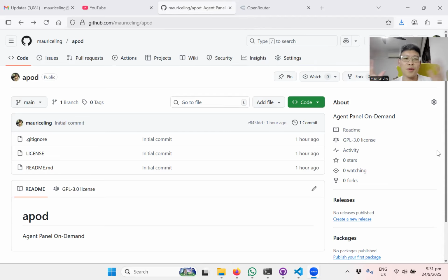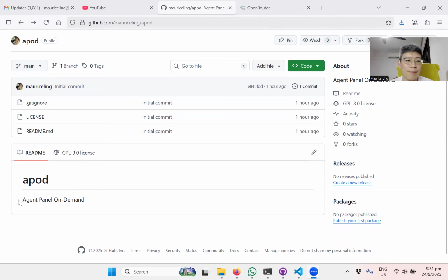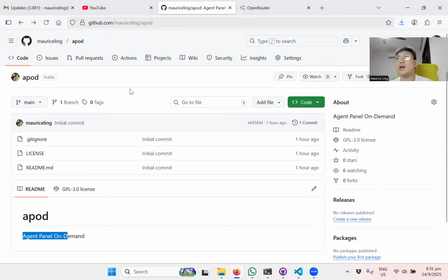I've come up with this crappy idea, or interesting idea, we call it. What I call APOD, which stands for Agent Panel on Demand. As you know, these days we are using a lot of generative AI: ChatGPT, Gemini, as much as you can name it. So I have this concept: while I'm doing something, can I actually get different chats to debate among themselves?